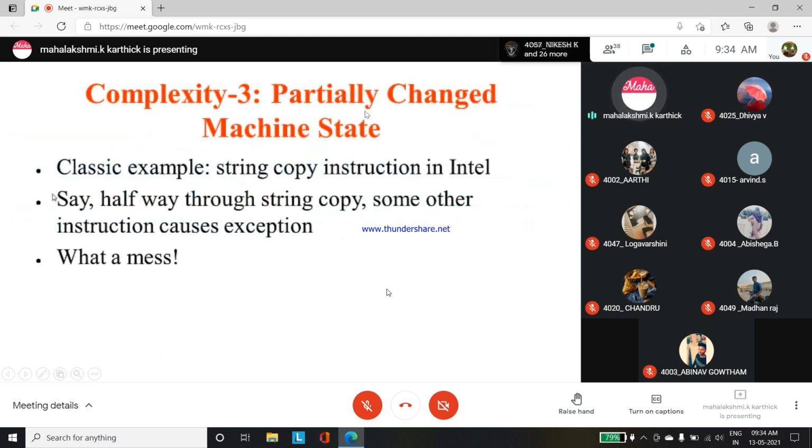Complexity 3: machine state can be changed partially. What is that machine state change? A string copy instruction in Intel is being done, and halfway through, the string copy is completed. Then we found some exception. Half the work is finished, copying is going on. After copying half of the way of the string copy, we found some exception. Then again there is a problem. So the partially changed machine state has collapsed due to exceptions. These are the complexities faced.